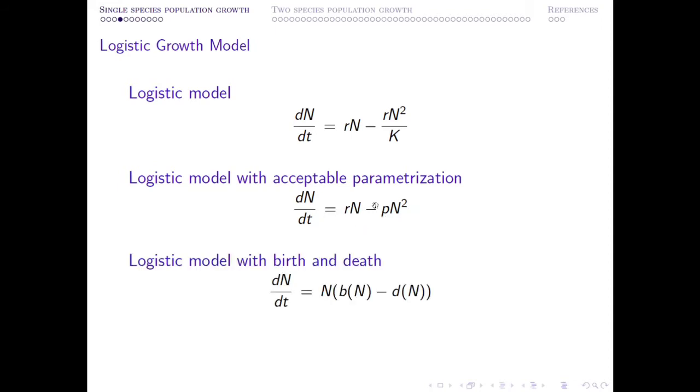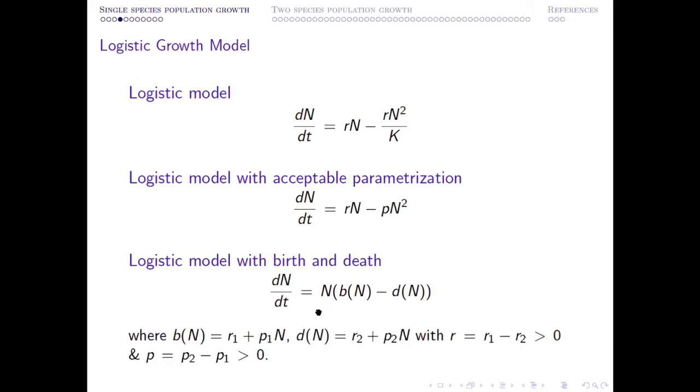And once you have this kind of parameterization, then you can divide this equation into this form: N into (bN minus dN). And what will happen is that bN is a linear function of N, dN is a linear function of N, and then R1 minus R2 is positive, and P2 minus P1 is supposed to be positive. So there are different mechanisms involved within the system which determine the values, magnitude, and sign of the parameters R1, P1, R2, P2. These are involved.